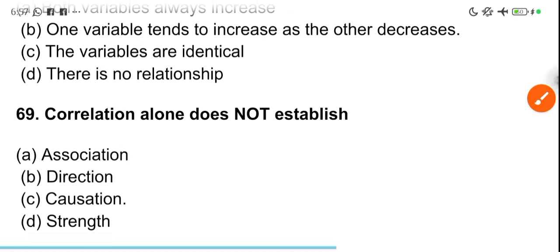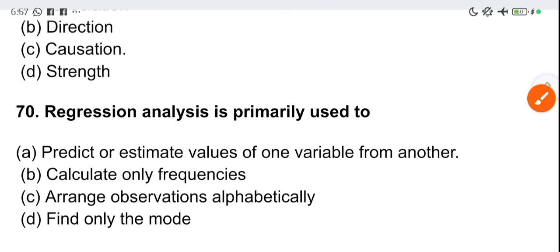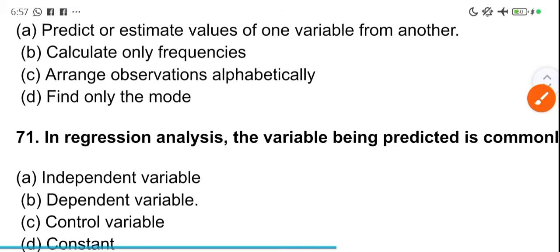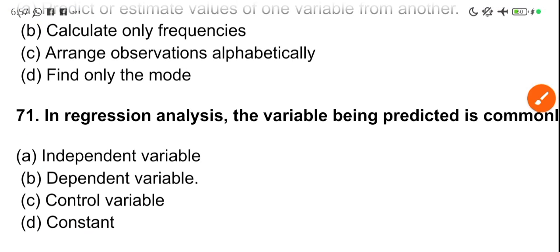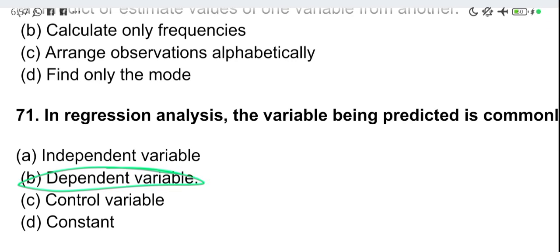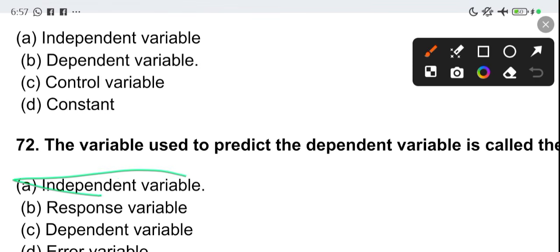Correlation alone does not establish causation. Causation is ignored. Regression analysis is primarily used to predict or estimate values of one variable from another. Regression to predict and estimate values. In regression analysis, the variable being predicted is commonly called the dependent variable. What you are predicting is known as what? The dependent variable. Then the variable used to predict the dependent variable is known as the independent variable.